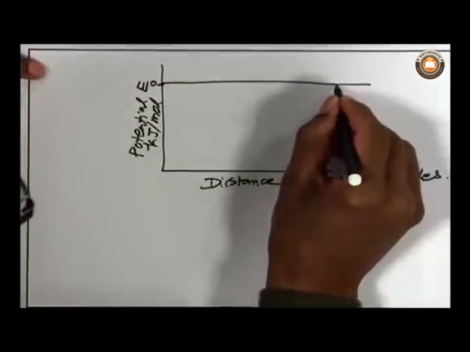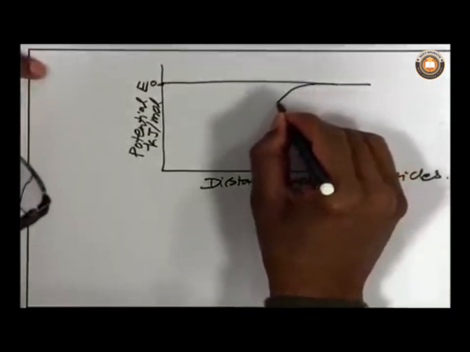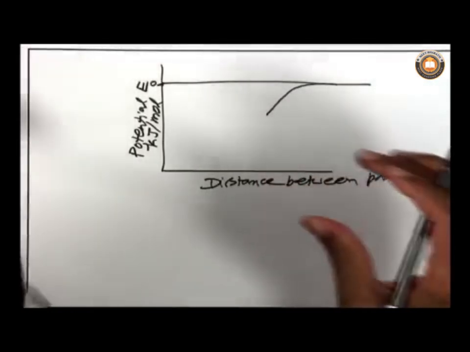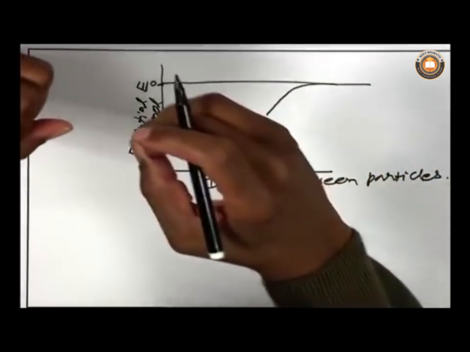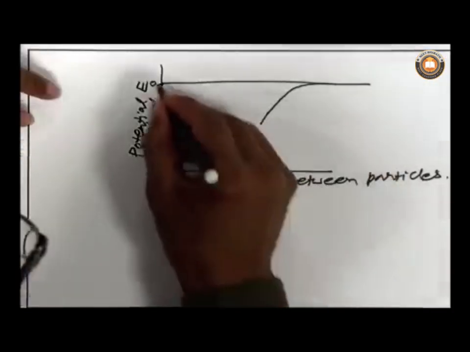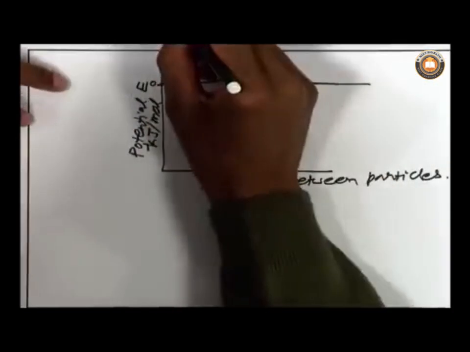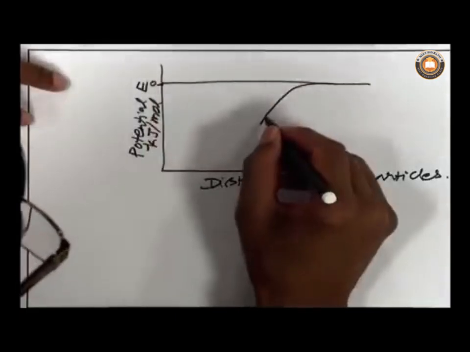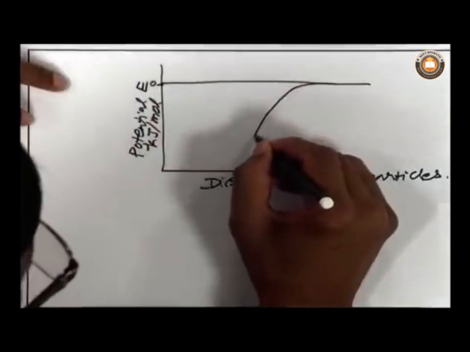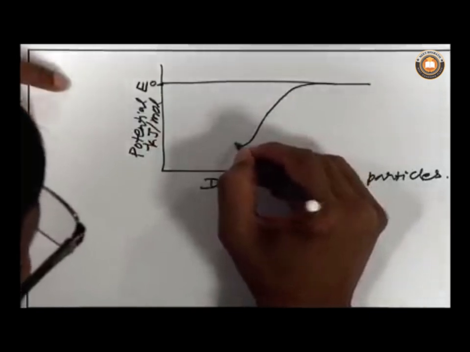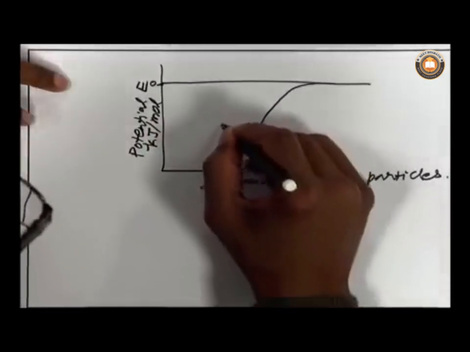So, the energy of the system decreases. When they approach each other, the energy decreases. That can be represented by this diagram. As they approach still closer and closer to each other, the energy decreases. That is why I am drawing the diagram. The energy is 0, above is positive, below is negative. So, energy becomes negative as they approach, then it reaches a minimum, and after that it increases.